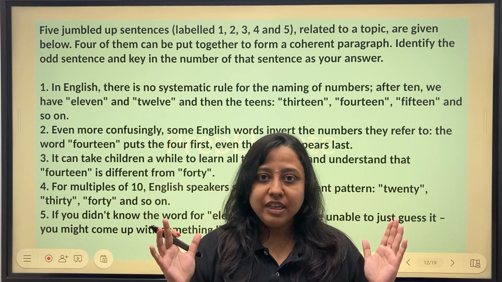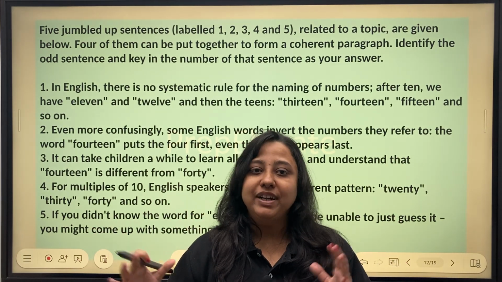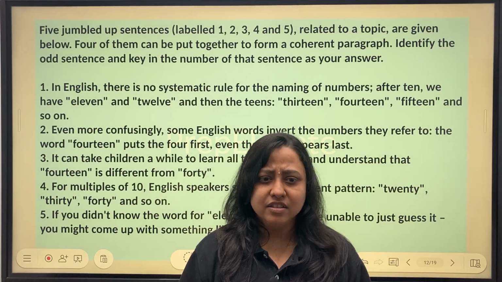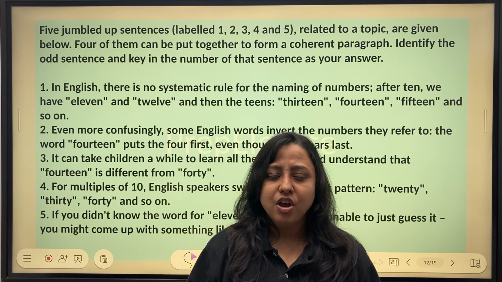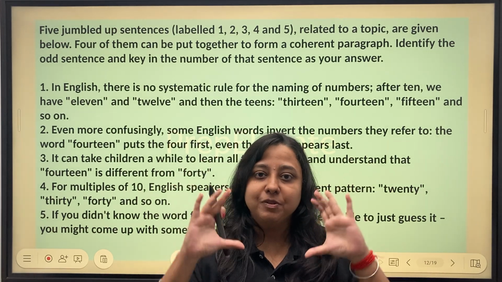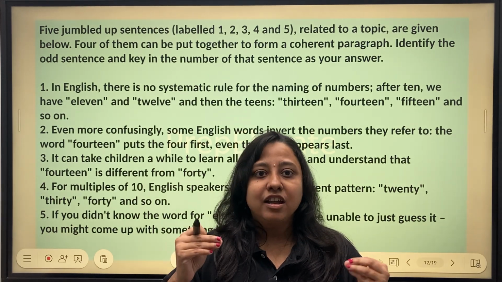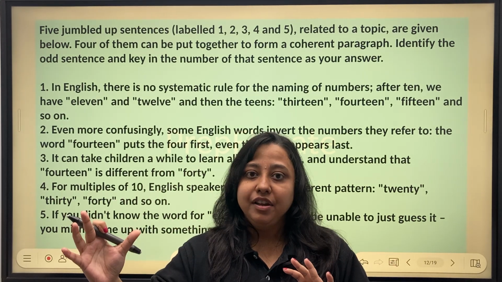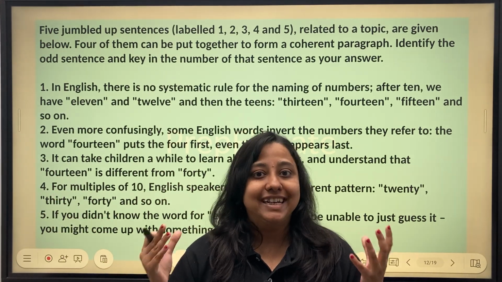So I try to keep the explanation really brief. We'll have a dedicated video where we discuss the concepts for odd sentences. I am just discussing the rules for the purpose of solving these questions. So when do you say that a sentence is odd amongst the group of sentences given to you? Probably that sentence conveys an absolutely different idea, so absolutely not connected. So this is very easy to spot or identify.